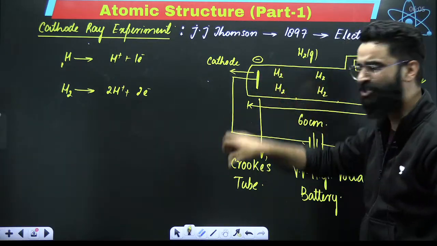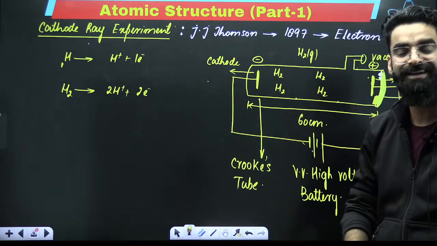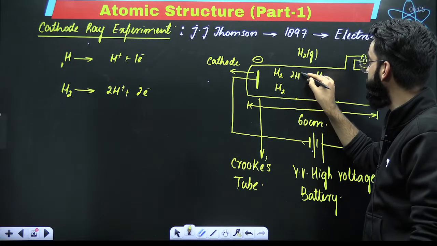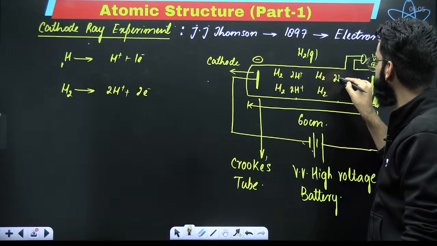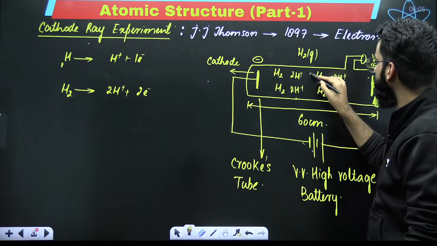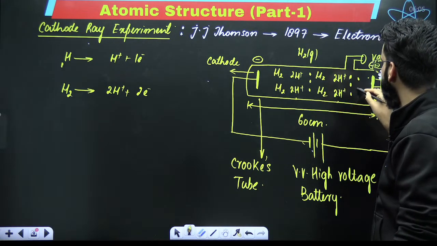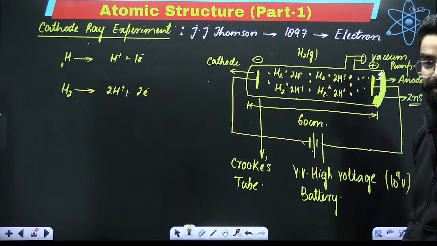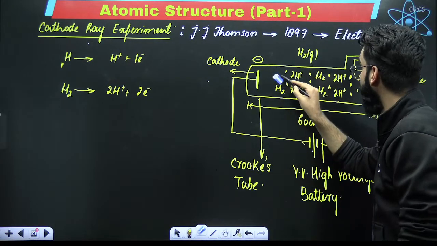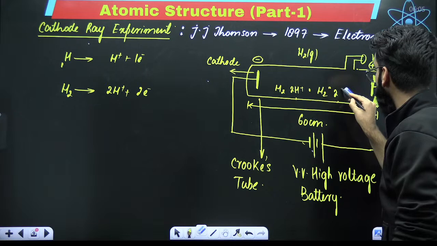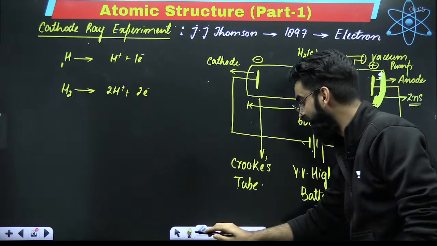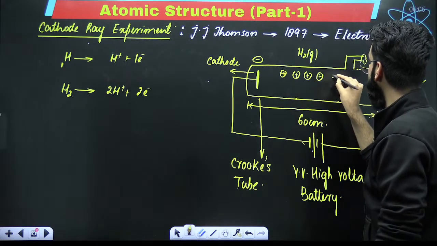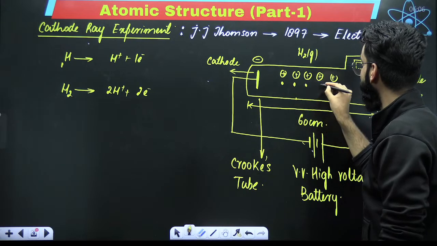So inside this chamber, you won't find H2 molecules. Those H2 molecules have got ionized. They have got converted into what? They have got converted into H positives. And with H positives, you have got millions of electrons as well here. Now, my dear students, try to understand. In this chamber, what do we have? Can I say due to the ionization of the gas, there are positively charged ions and negatively charged electrons here in this chamber?